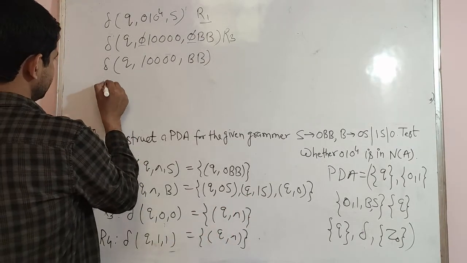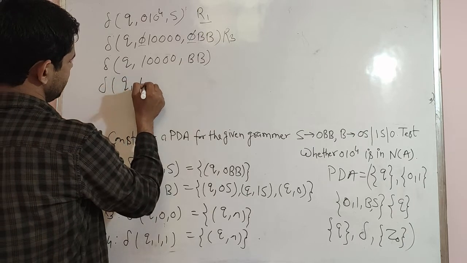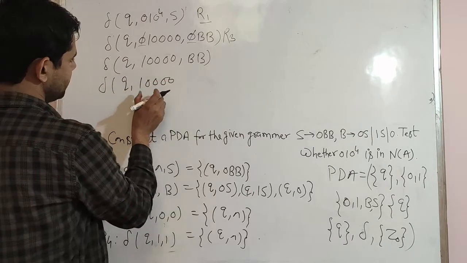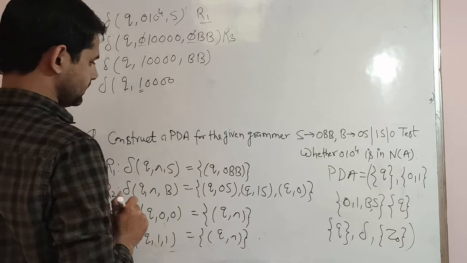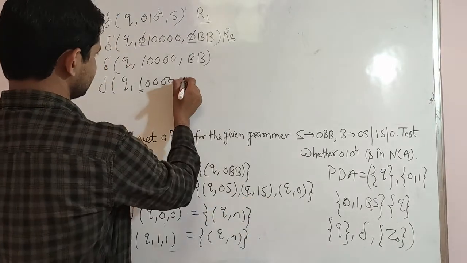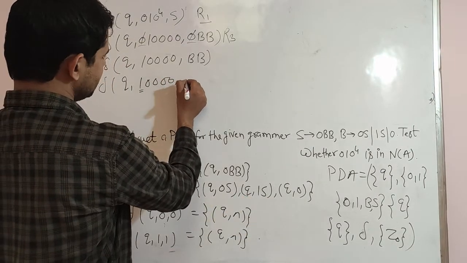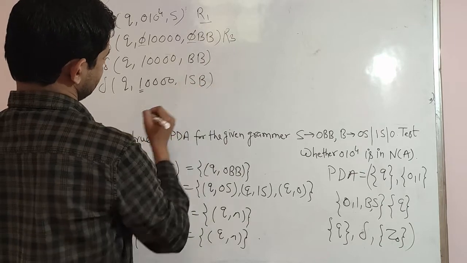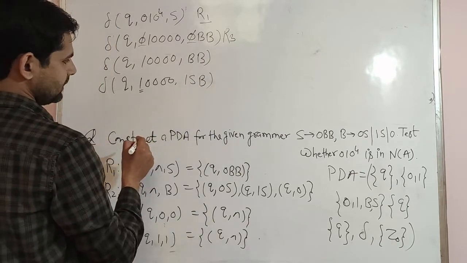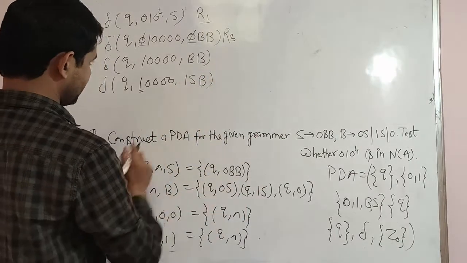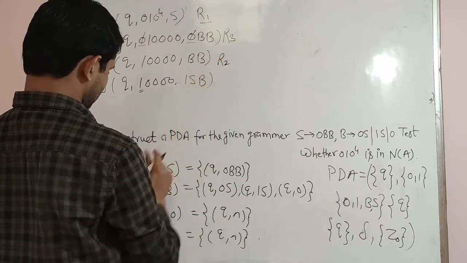So it will be Q 0 1 0 0 0 0, because it is starting with 1. That's why we are choosing this production, means we are replacing that B with 1s. Okay, so in that case we are applying R2 here.